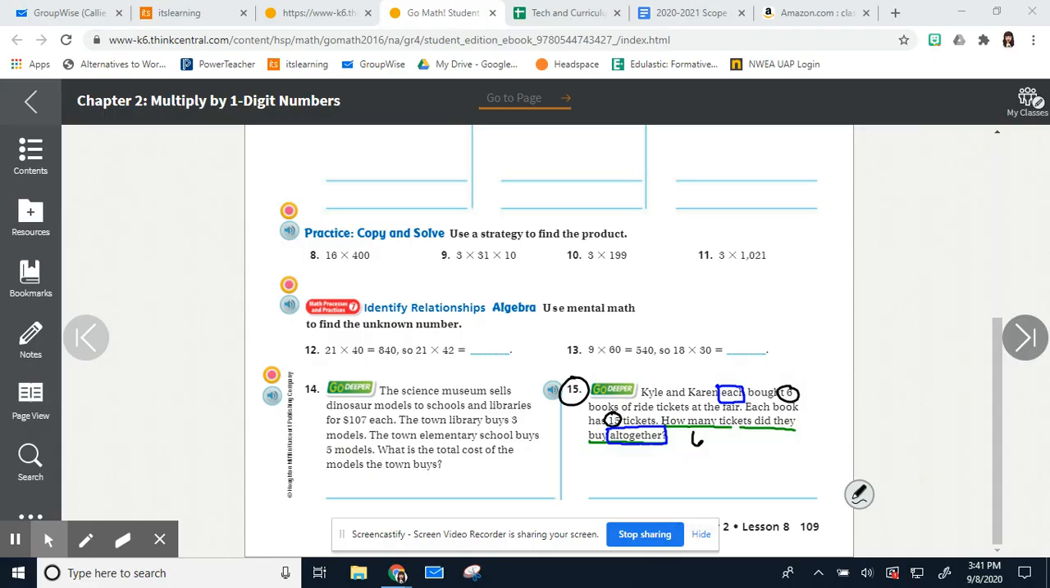Okay, so think of it this way. 6 books or groups of 15. So there's 15 tickets at each of those groups. We want to know how many these 2 people bought together, okay? So each of them has this, okay? That's all I'm going to tell you. Gave you a pretty big hint there.